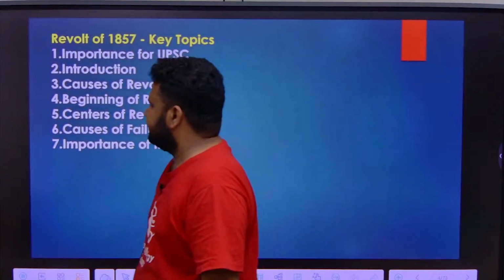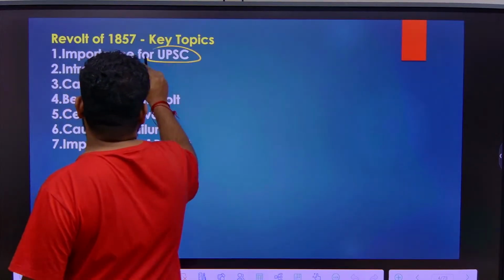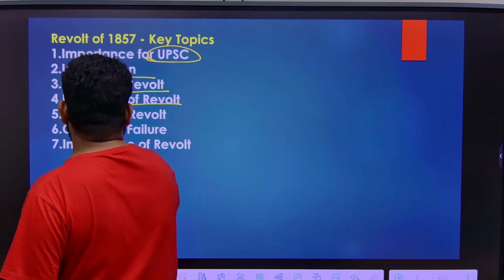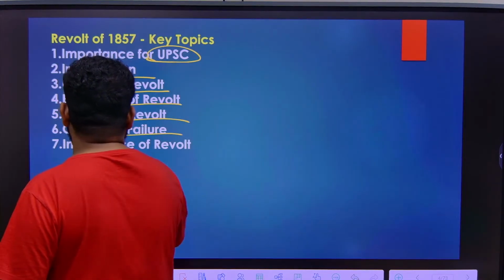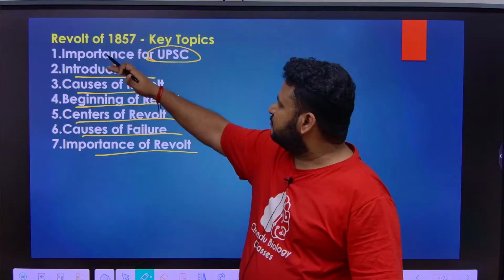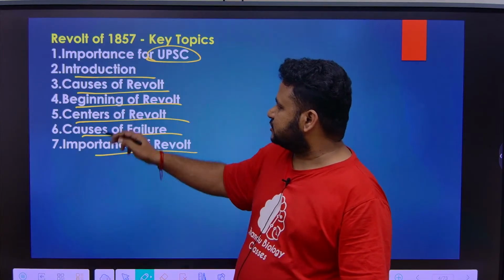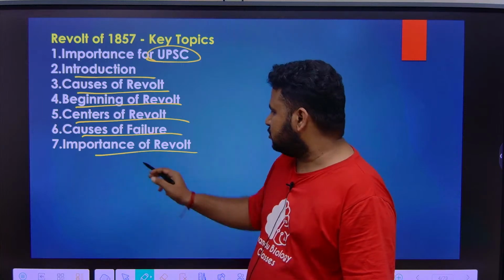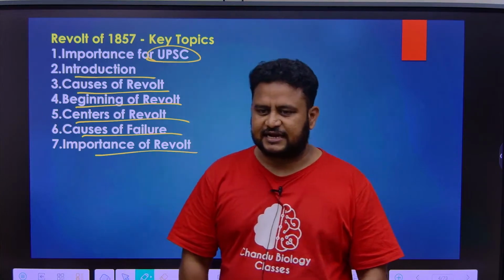Revolt of 1857. It is not for UPSC, anyways leave it. This is the introduction, causes of revolt, beginning of the revolt, centers of revolt, causes of failure, importance of the revolt. We will study under various dimensions: introduction, causes of revolt, beginning, centers of revolt, causes of failure, and also importance of revolt. So first let us see the introduction.